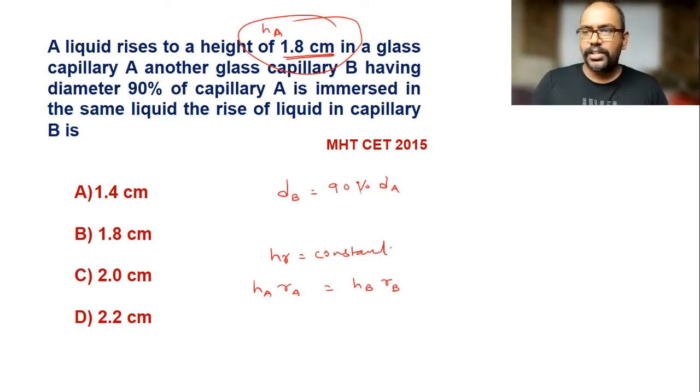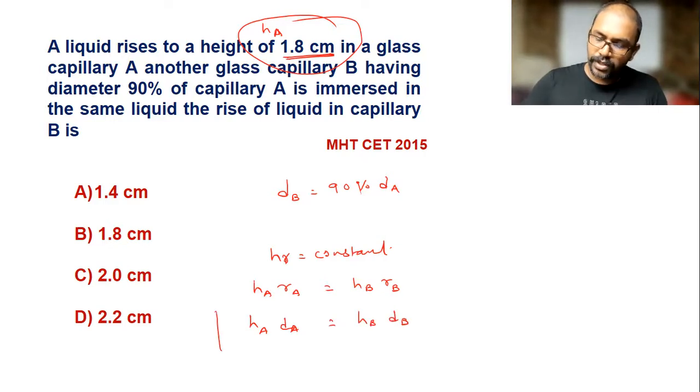If I multiply both sides by 2, then 2 into radius is the diameter. So I can write diameter of A instead of radius, and diameter of B.